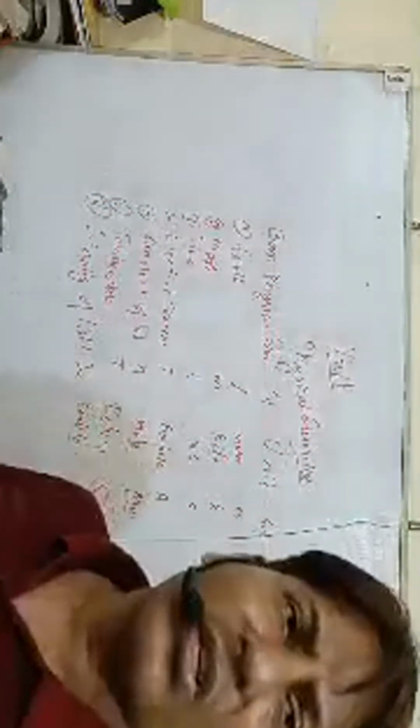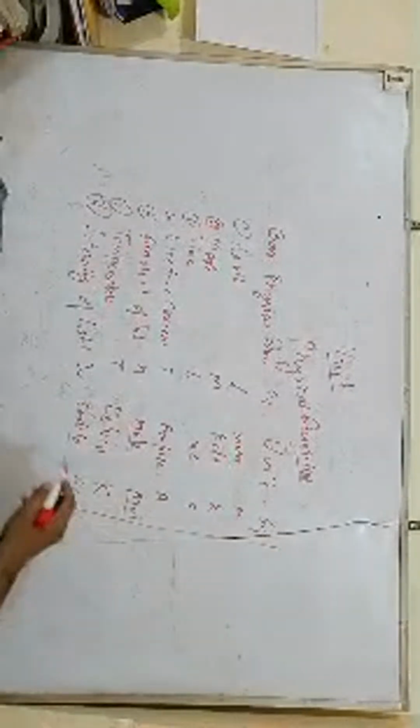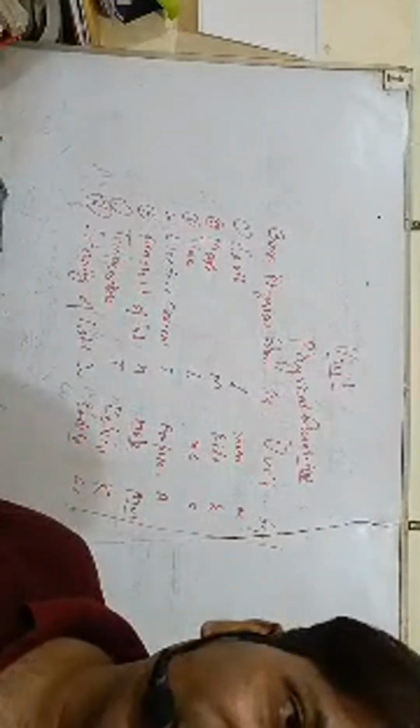There are total 7 physical quantities and their units.